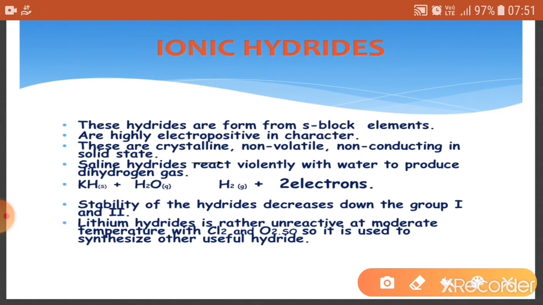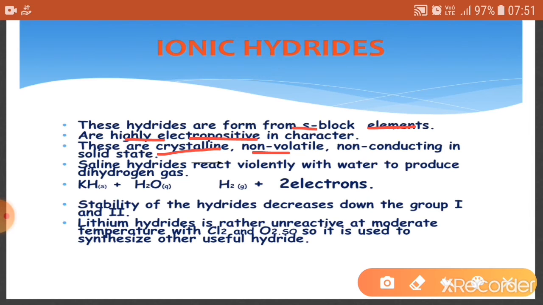Ionic hydrides are basically formed by the s-block elements, which are highly electropositive in nature, and these are crystalline also, and they are non-volatile and non-conducting in the solid state, but they conduct electricity in the molten state as they are ionic.